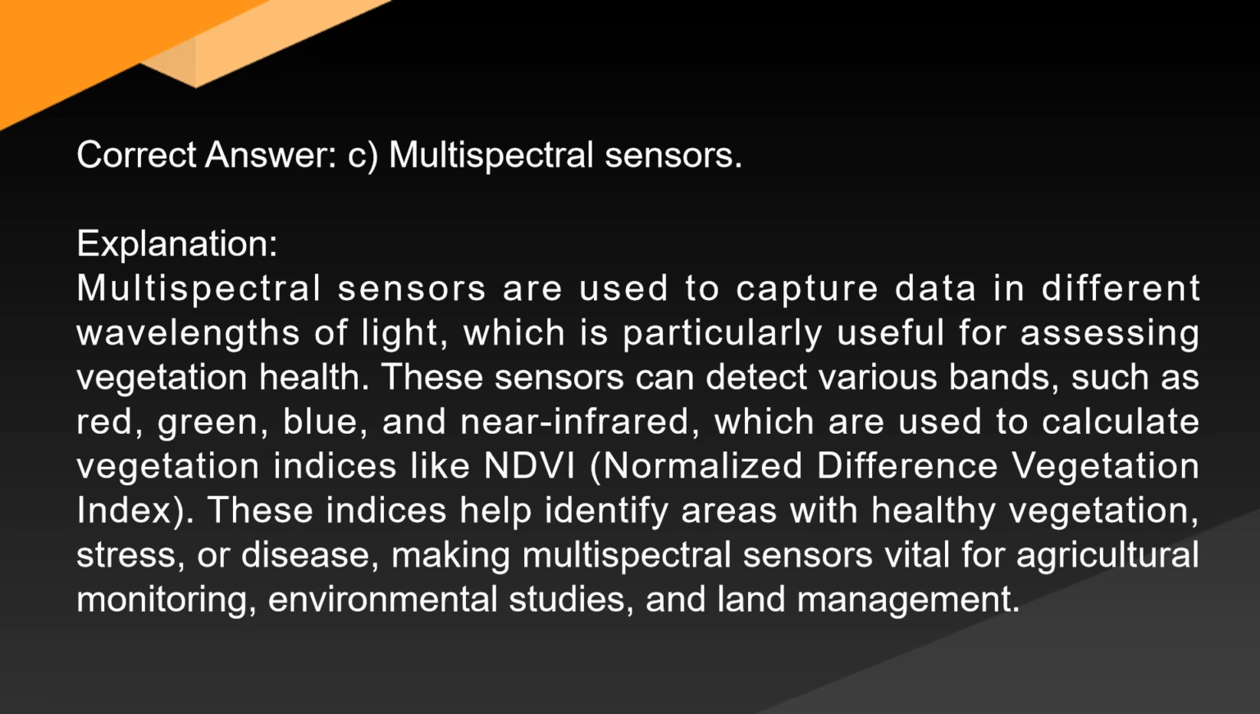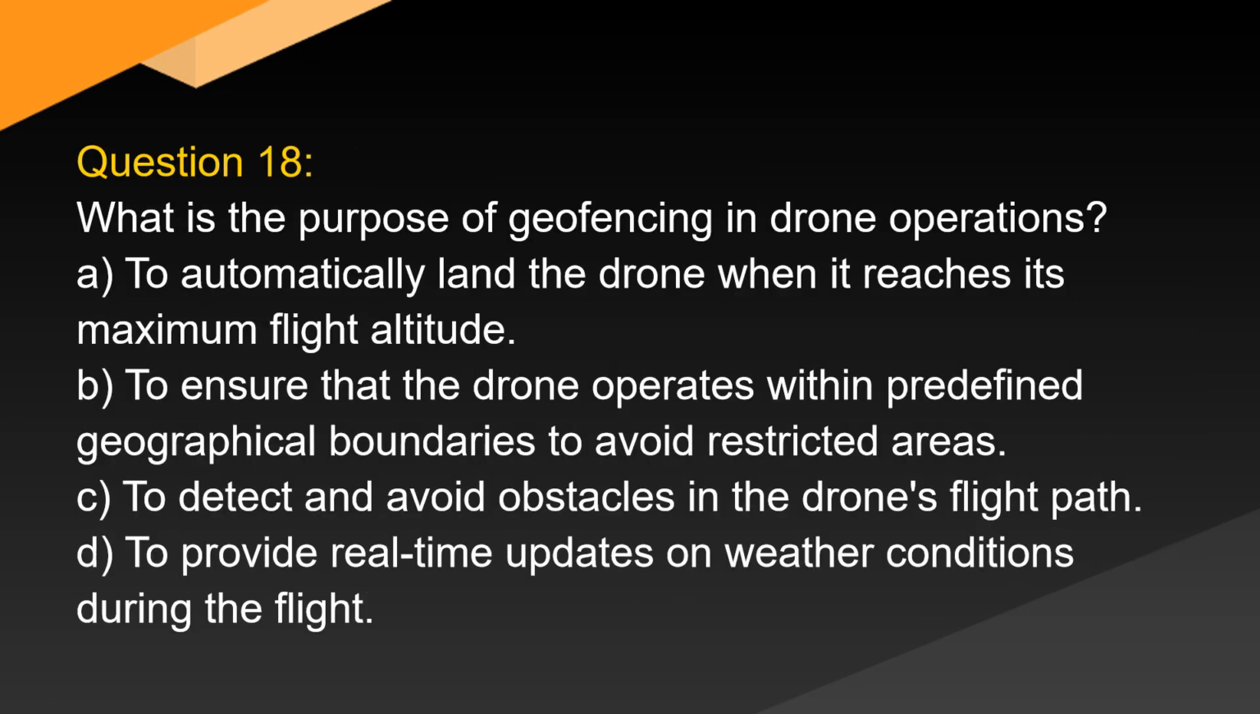Explanation. Multispectral sensors are used to capture data in different wavelengths of light, which is particularly useful for assessing vegetation health. These sensors can detect various bands, such as red, green, blue, and near-infrared, which are used to calculate vegetation indices like NDVI, Normalized Difference Vegetation Index. These indices help identify areas with healthy vegetation, stress, or disease, making multispectral sensors vital for agricultural monitoring, environmental studies, and land management.